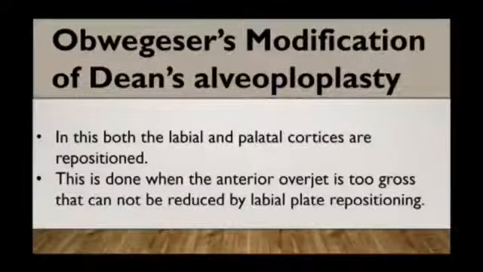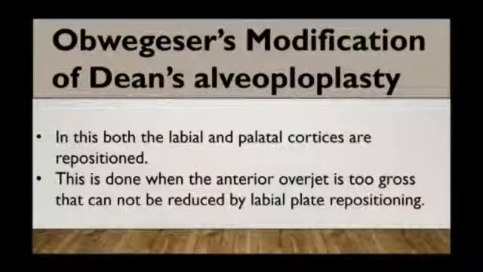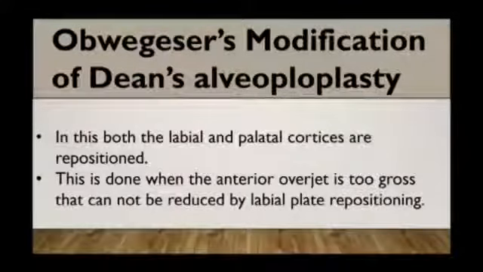Now, the Obwegeser modification of Dean's alveoloplasty. In Dean's alveoloplasty, we reposition the labial cortical plate only. In this modification, we need to reposition both the labial and palatal cortical plate. This is done when the anterior overjet is too gross that it cannot be reduced by labial plate repositioning.